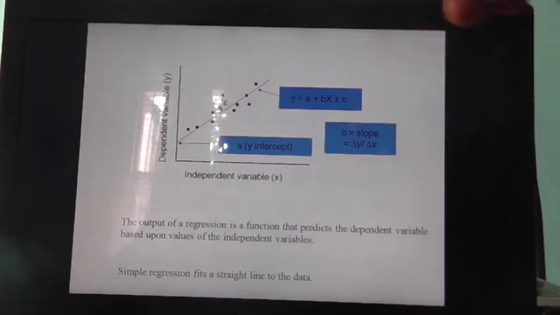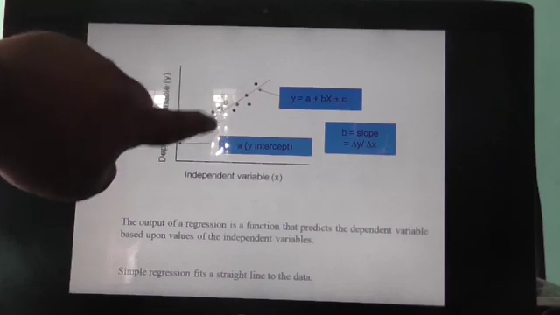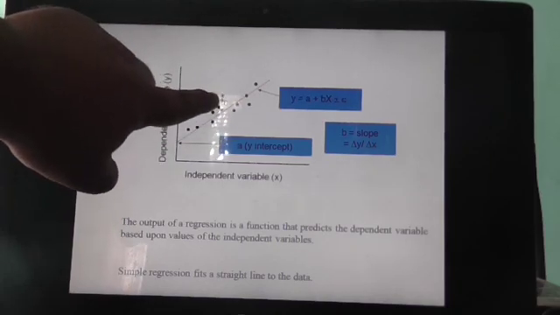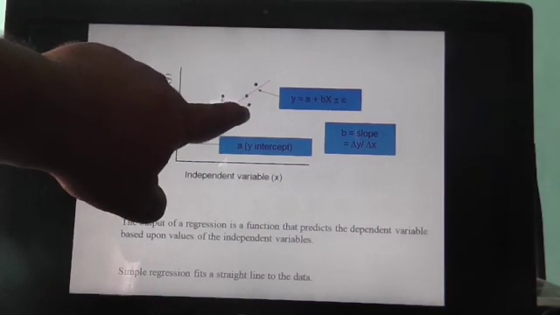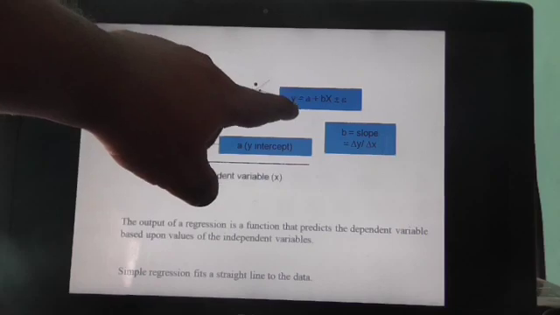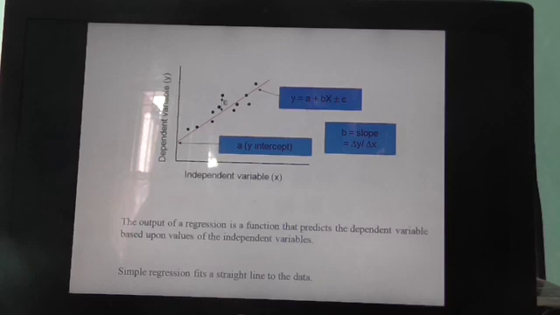Some points are above the line, some points are below the line. That is the amount of error that we have already talked about. If the point is lying above the line, then the error is positive. If the point is lying below the line, the error is negative. That's why we write y equals a plus bx plus or minus error.